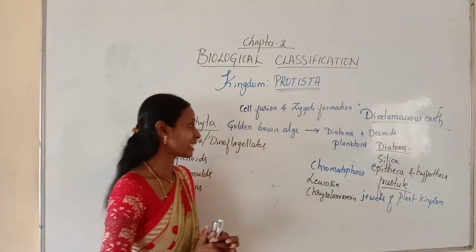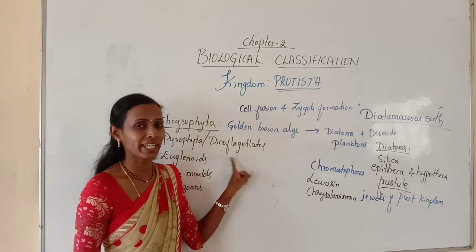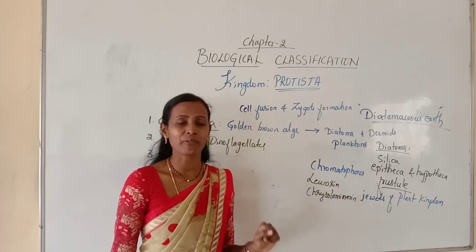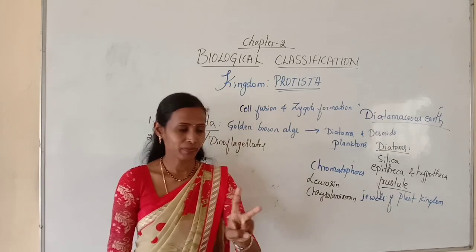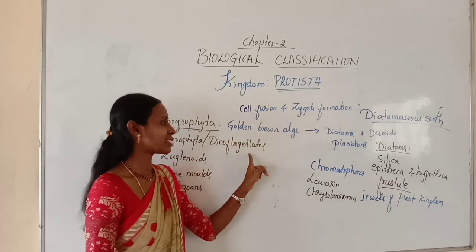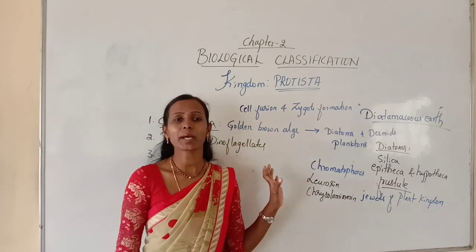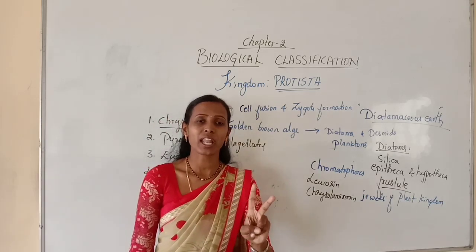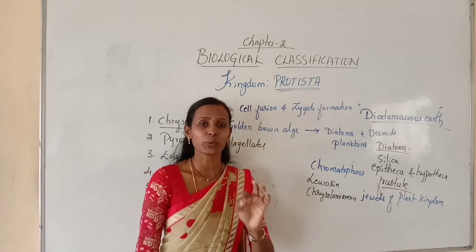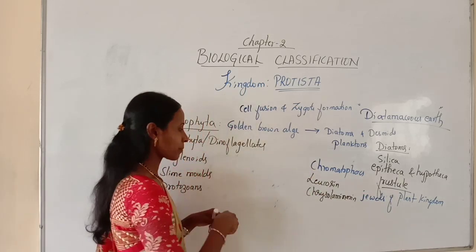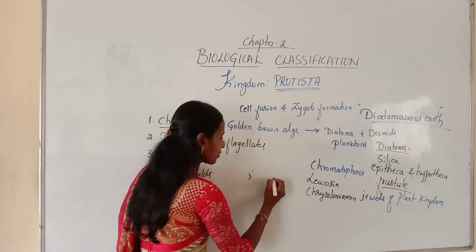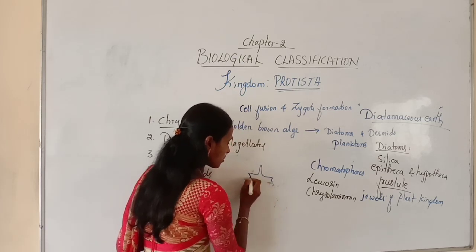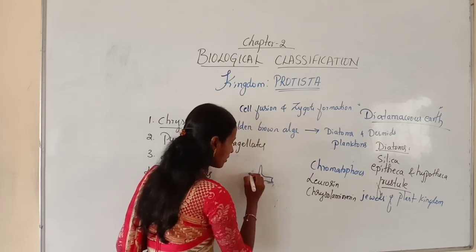And very importantly, as the name indicates, in dinoflagellates the majority of the organisms have two flagella. That arrangement is also very unique. See, for example, I will write one simple example of a dinoflagellate. So this is a simple example.